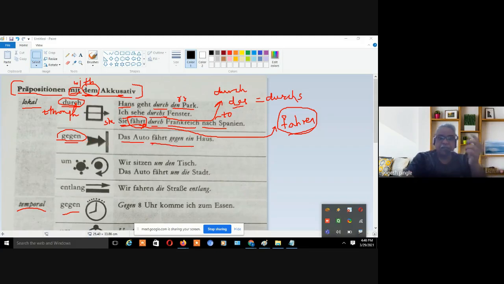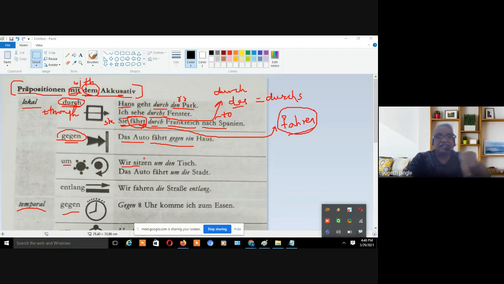Let's see the example. Das Auto, the car, fährt, travels, right? Gegen ein Haus, gegen ein Haus, right? Or you can say nearby the house, nearby a house, right? The car travels near the house, or you can say against, घराच्या बाजूने. So you can say against a house, right? Now let's talk about um. Um also has two forms, local as well as temporal. Now if I'm using it as a local form, then it is something like around, right? So what will the examples be?